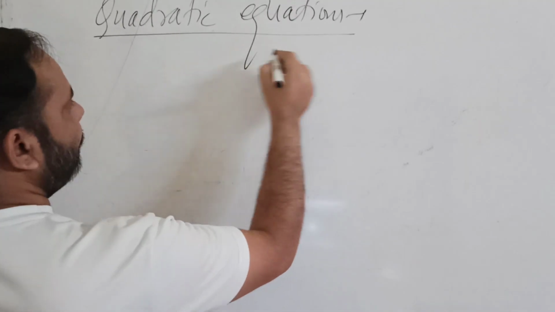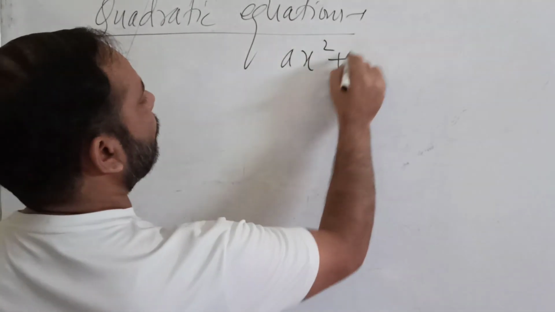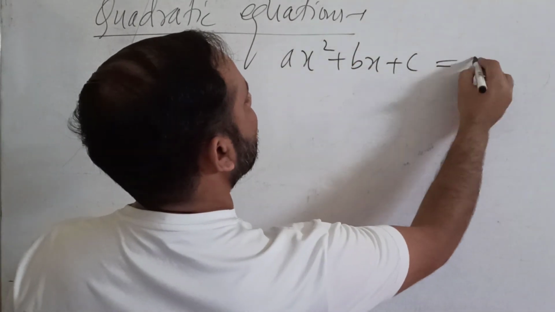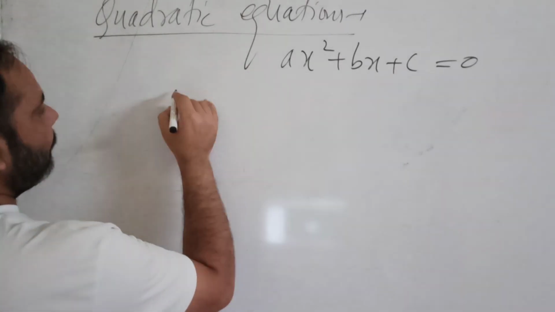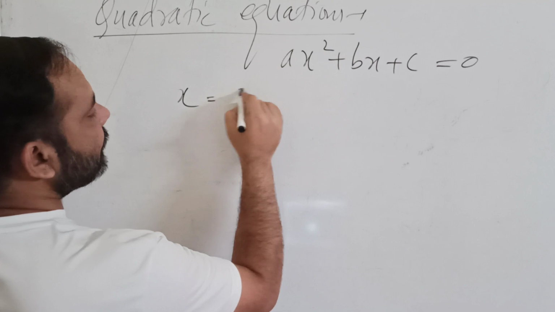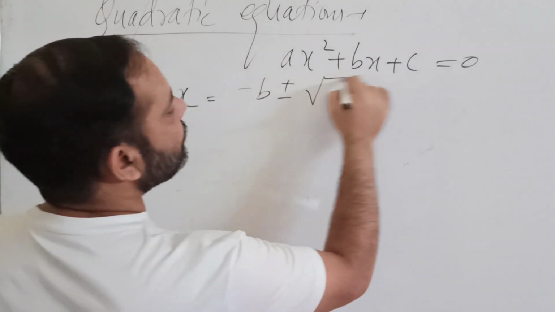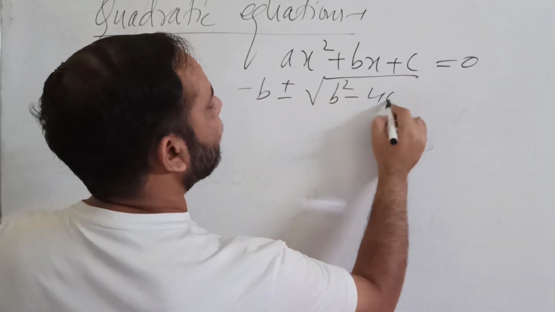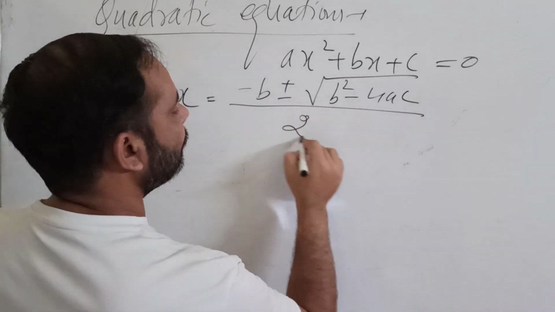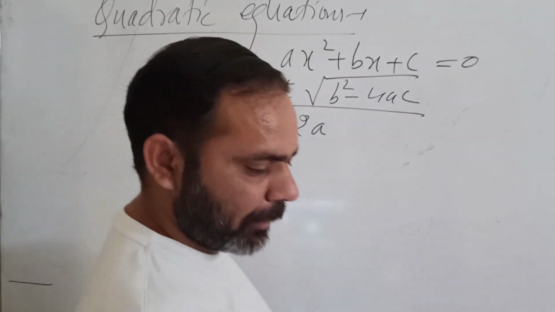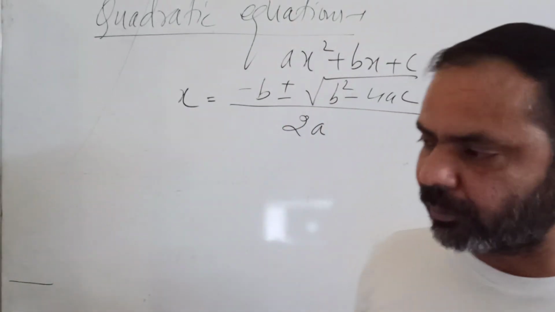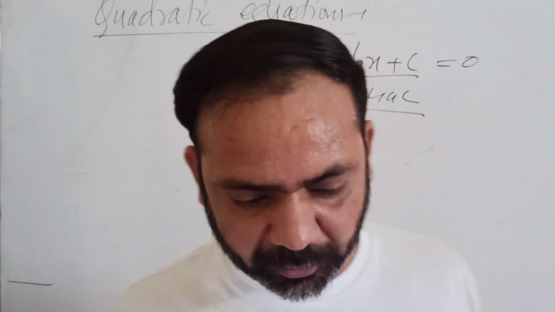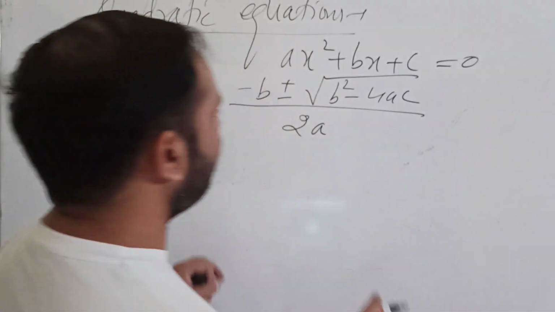So just a small review. Suppose you have ax square plus bx plus c equals to 0 as a quadratic equation, then the method to solve the value of x is minus b plus minus under root b square minus 4ac upon 2a. Am I right? So this is your formula to find out the value of the variable from the quadratic equation.